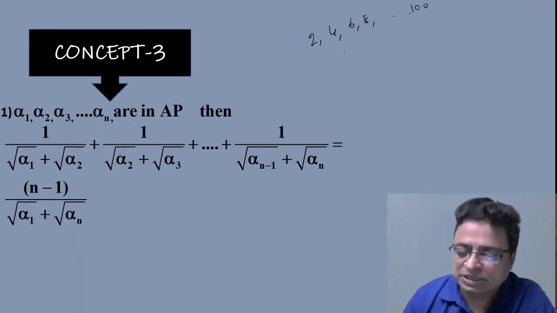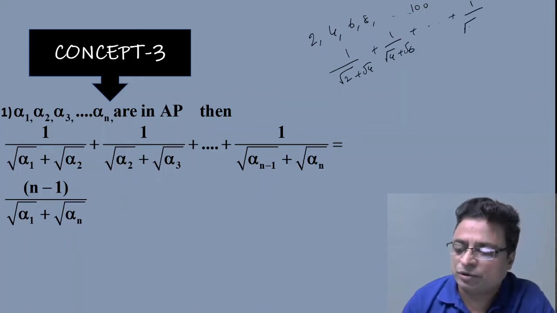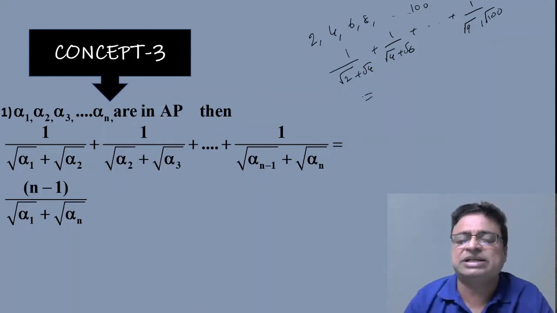Suppose they ask the question: 1 by (root 2 plus root 4) plus 1 by (root 4 plus root 6) and so on plus 1 by (root 98 plus root 100). Then immediately you can write the answer as (n minus 1)